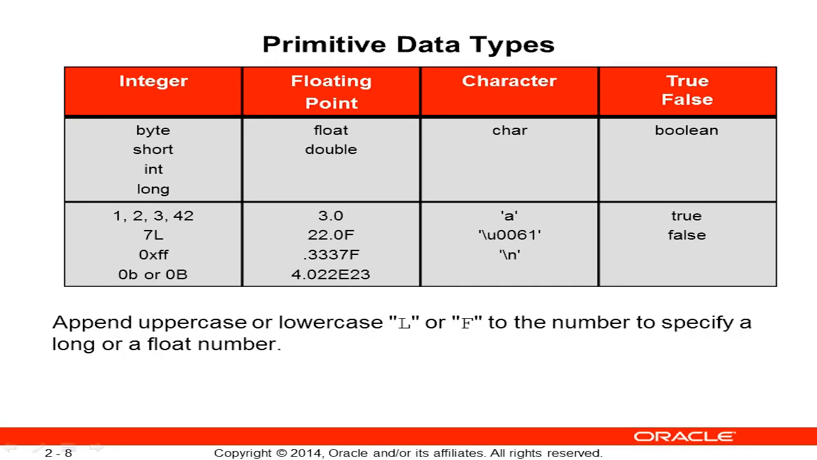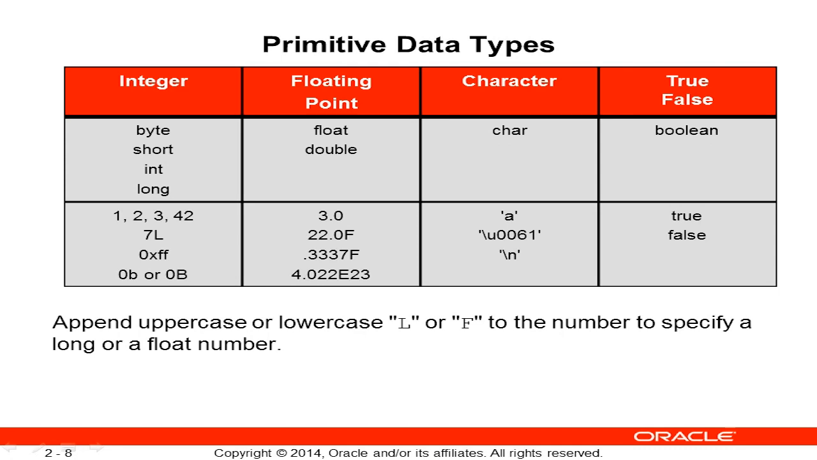We then have longs, and their range is quite large, both positive and negative, and they take up 64 bits of memory. And if you want to look up the exact sizes of the ranges, you certainly can do that on the Oracle website. Let's just say that long should accommodate almost all your needs.